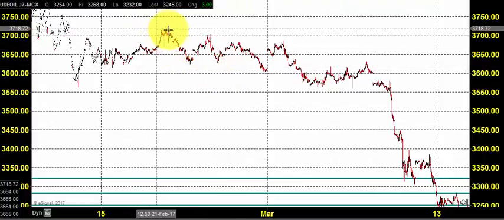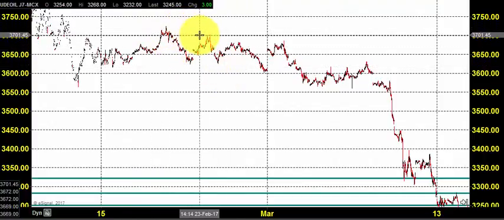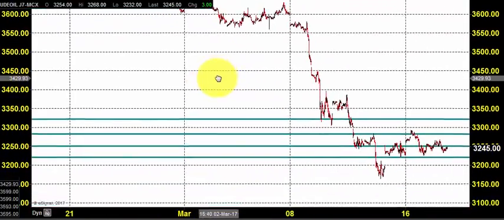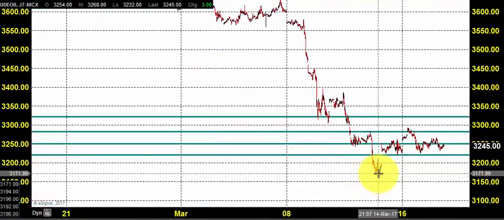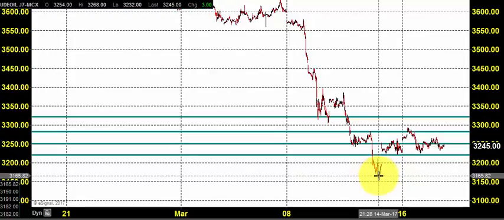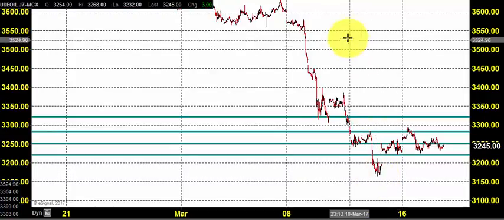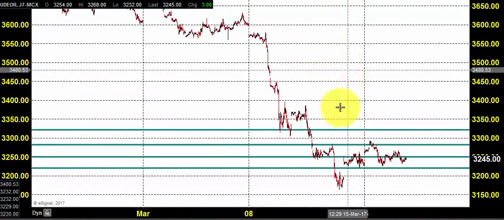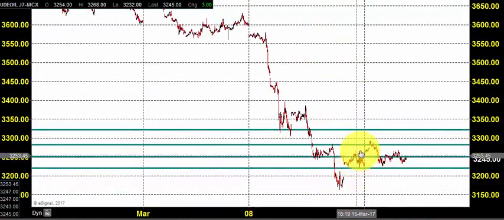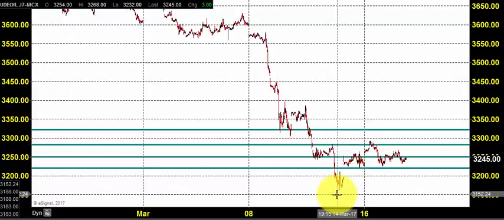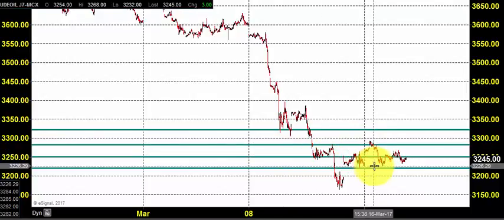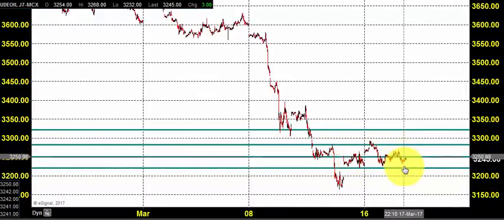If you see the mid of Feb, the price reached a high of around 3,700 here. From 3,700, the price was completely dominated by the sellers and it came down to 3,160. So it was a very big drop dominated by the sellers. After that, it had provided a retracement towards 3,300. We call it a correction because of profit booking. Then the price had moved sideways. So now what we are seeing is the sideways price action of the market.